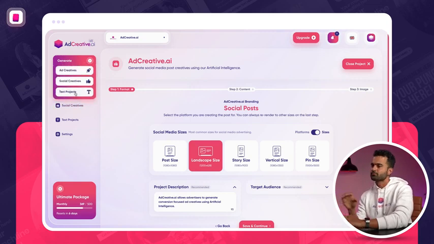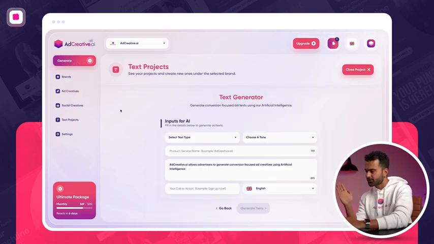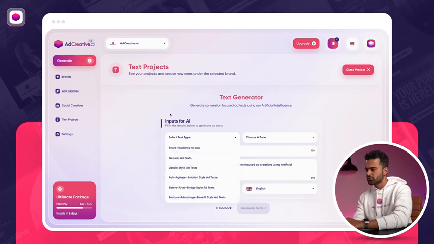And lastly, definitely one of my favorite features on AdCreative.ai, and this is the feature that I already use to create the ads for AdCreative.ai. So if you go to our Facebook ads library or LinkedIn ads, etc., you're going to see that the text part of all those ads is generated by the text generator. And for creatives, you will see that we have some videos and we also have a lot of creatives that are generated by AdCreative.ai. Anyway, let's go ahead and use this feature too so you can understand.